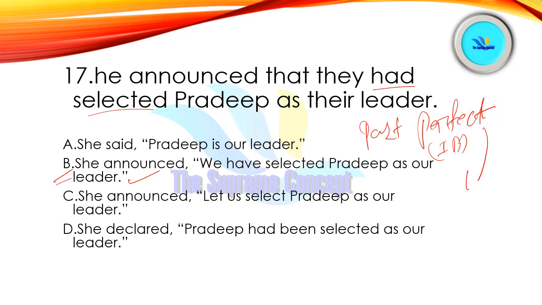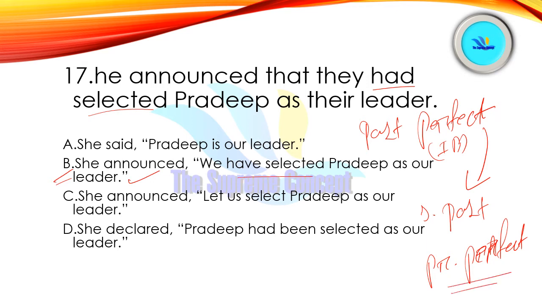So the direct speech must be framed in simple past or present perfect. All right, so let us see. And in option B, it is very clear that we have selected, it is framed in present perfect tense.